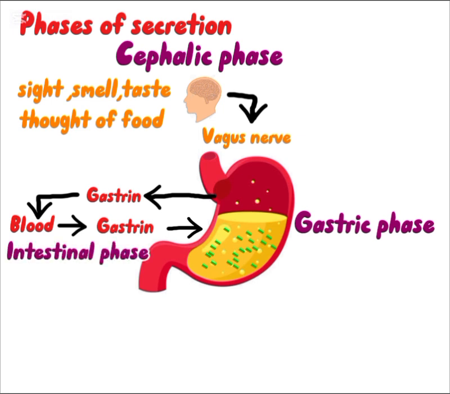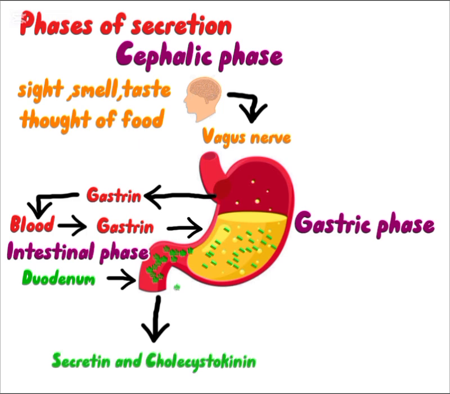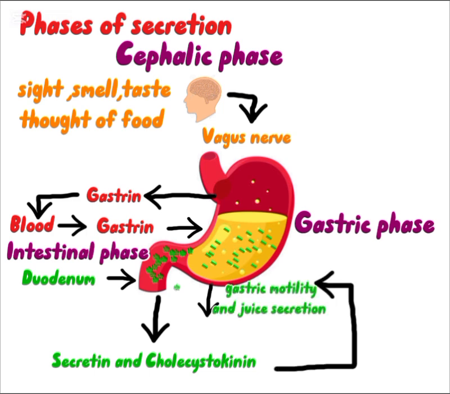Intestinal phase occurs when the partially digested food or chyme reaches the duodenum. Here, two hormones, secretin and cholecystokinin, are produced by the enteroendocrine cells of the intestinal mucosa. These hormones reduce the gastric motility and slow down the secretion of gastric juice.